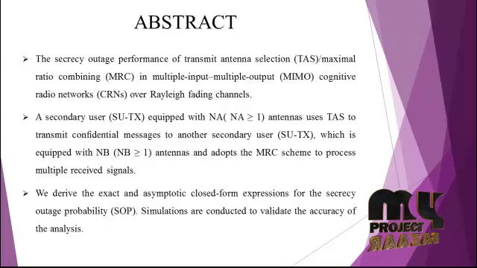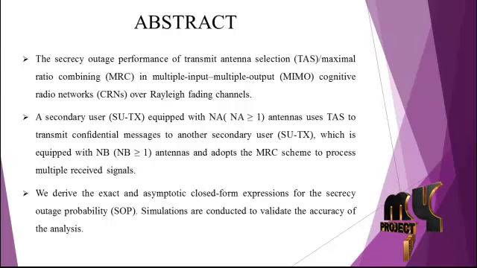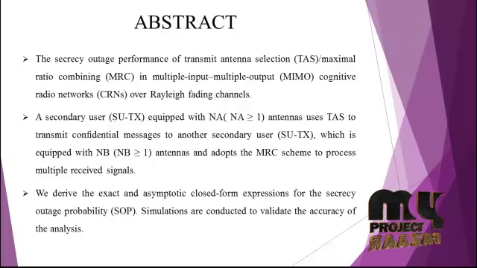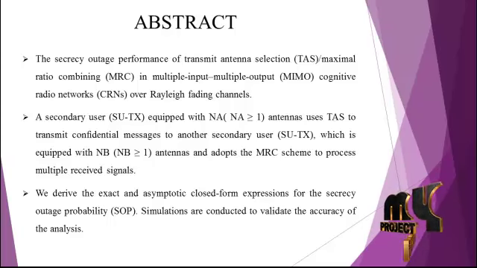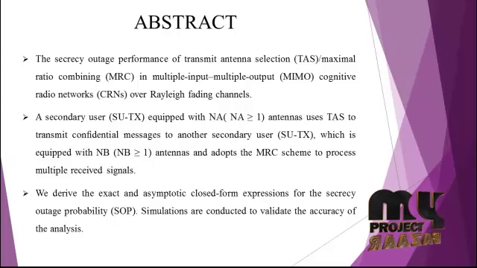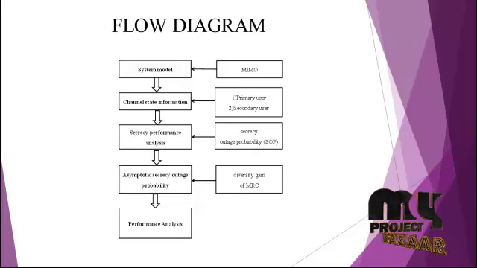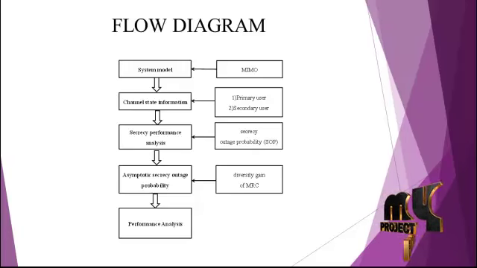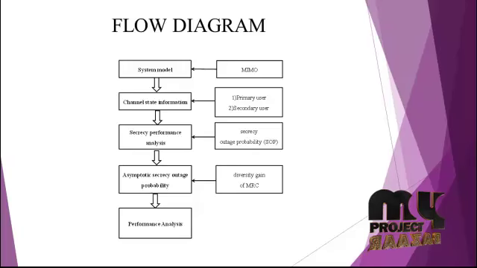We derive the exact and asymptotic closed form expression for the secrecy outage probability. Simulations are conducted to validate the accuracy of the analysis. The project flow diagram is to calculate the user selection process for maximum ratio combining in cognitive radio networks.